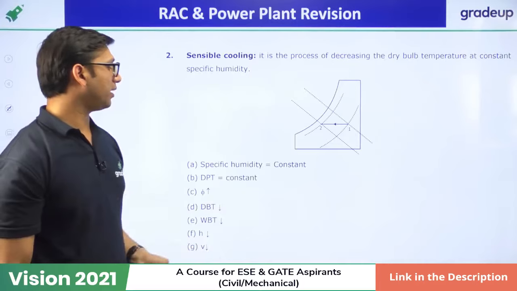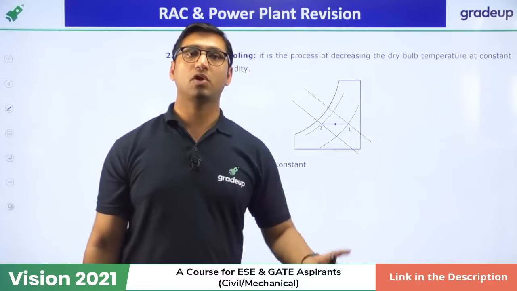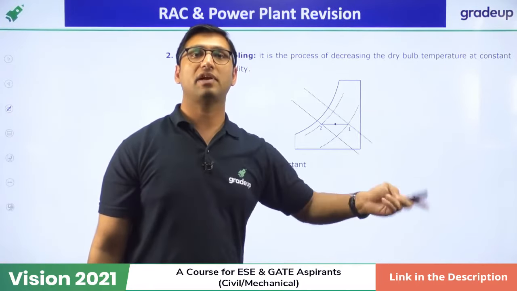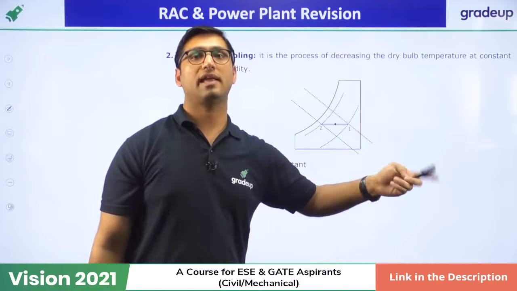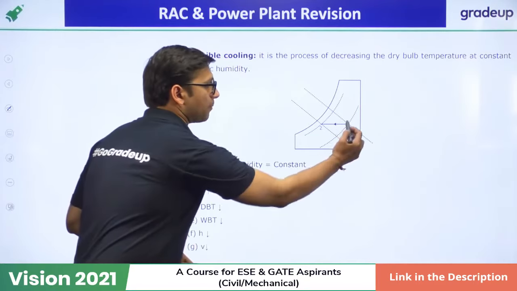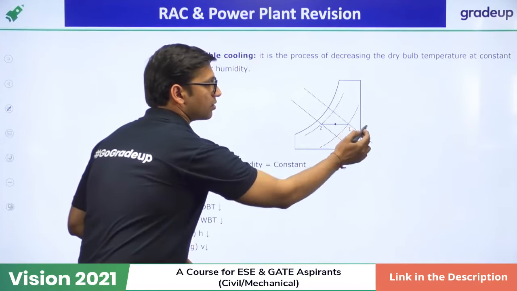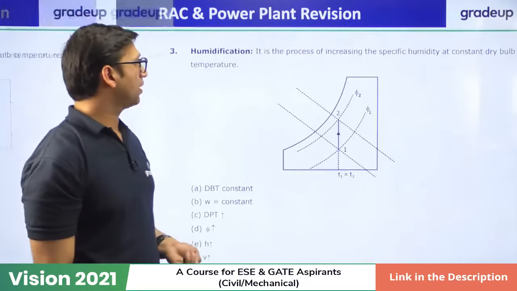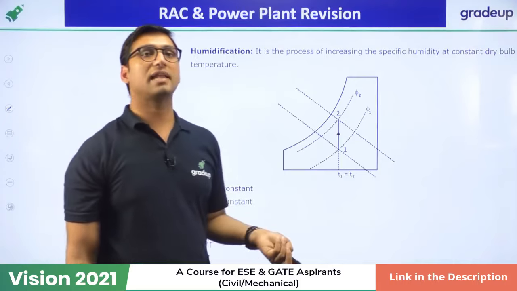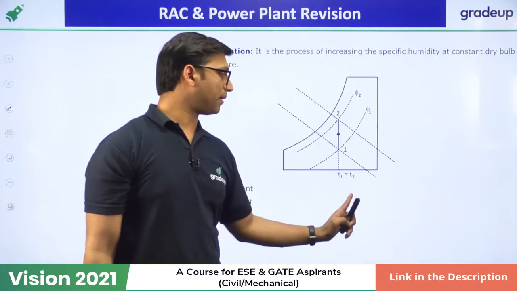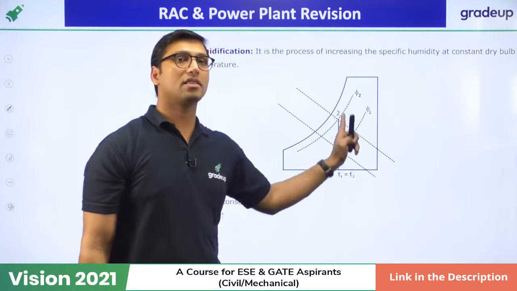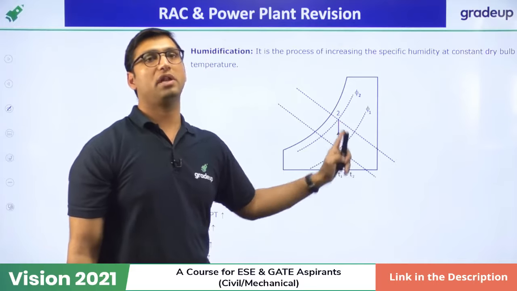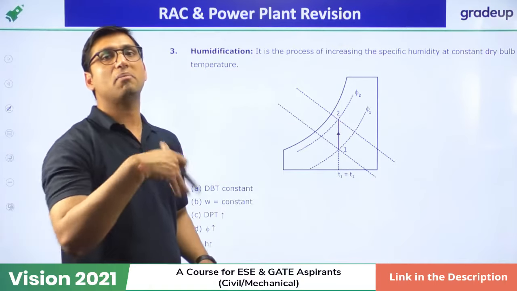Next is sensible cooling. Whatever the effect of sensible heating, the opposite effect will take place in sensible cooling. Sensible cooling is in the opposite direction. If you move in this direction at constant specific humidity, that is called sensible cooling. Then we have humidification. Like I told you, at constant dry bulb temperature, if you increase the specific humidity, we are increasing the moisture in the air.